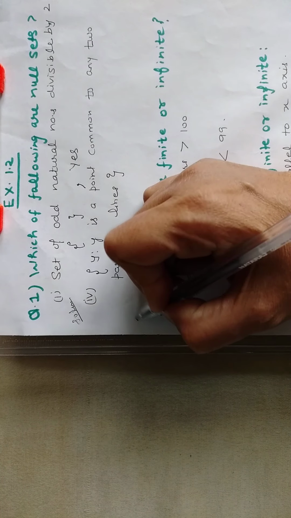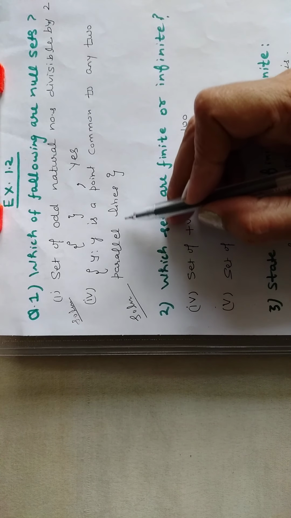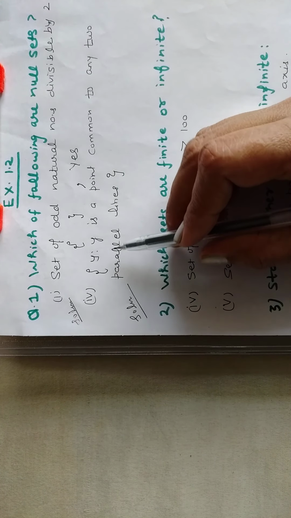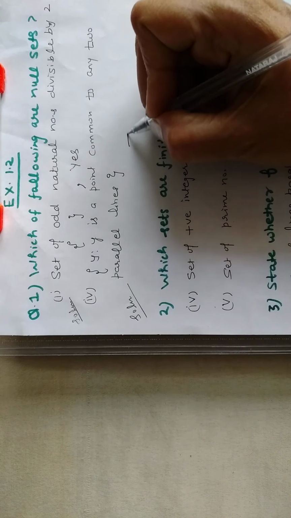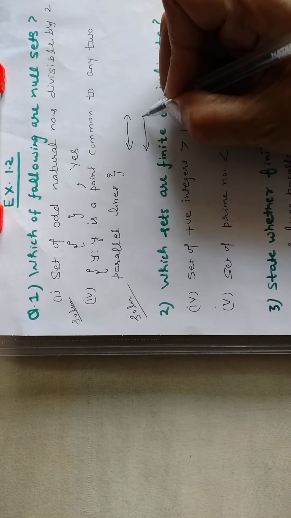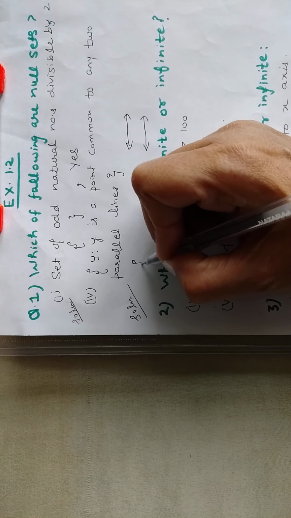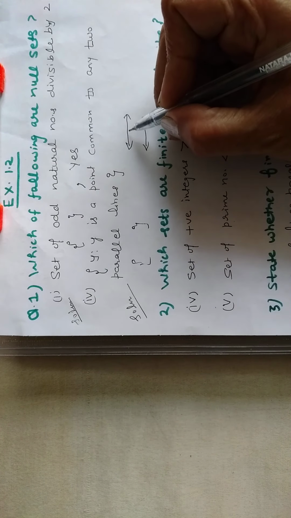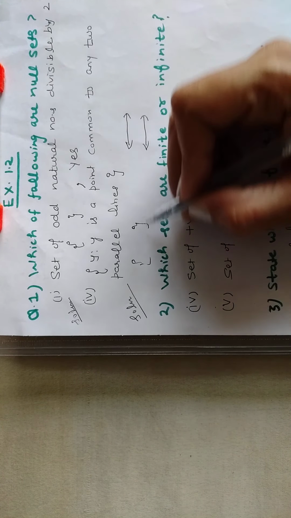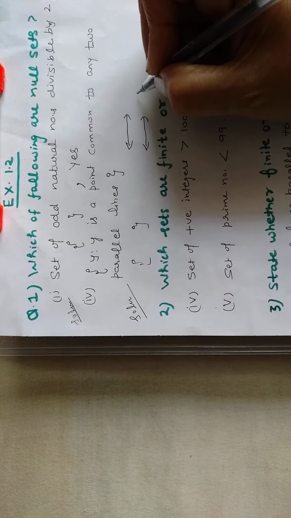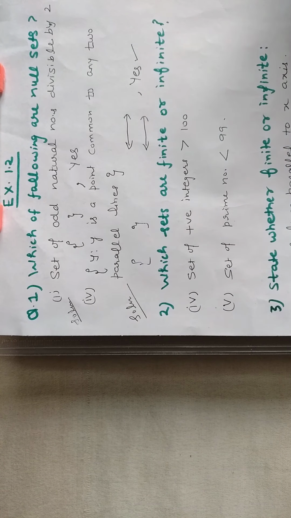Is it okay? Now next is, Y is a point common to any two parallel lines. You have to write the set of those elements which are common to any two parallel lines. See, these are two parallel lines, right? Is there any point common to them? Firstly, we will put the symbol of set, then we will write the points common to any two parallel lines. Again, there is no point common to them, so this set will remain empty and you will write yes, this set is a null set.